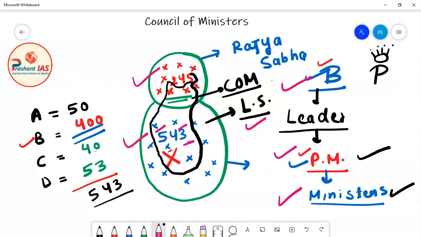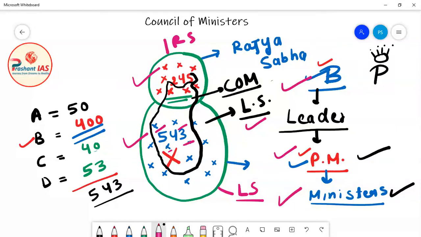So now we can say that in India, in a parliamentary form of government, the executive is a part of the legislature. As you can see in the diagram, this is Rajya Sabha and this is Lok Sabha, the two houses of parliament, and the members of the COM, the Council of Ministers, are chosen from the members of Lok Sabha and Rajya Sabha. This is the meaning of the statement that the executive, that is COM, is taken out from the parliament or legislature. The executive wing of the government is part of the legislature.